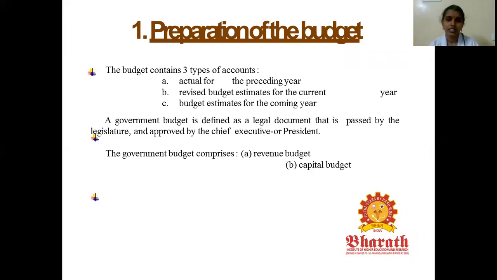The government budget is a legal document that is passed by the legislatures, and it must be approved by the chief executive or president. It comprises two major budget topics, that is, revenue budget and capital budget. In the next slide, we are going to see what is meant by revenue budget and what comes under it, and what is meant by capital budget and what comes under it.